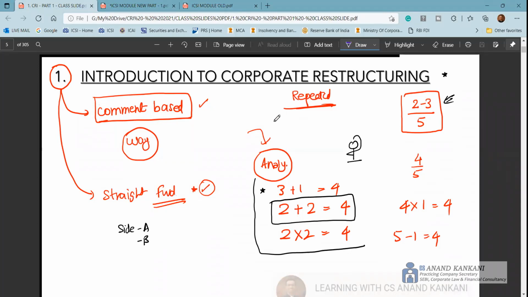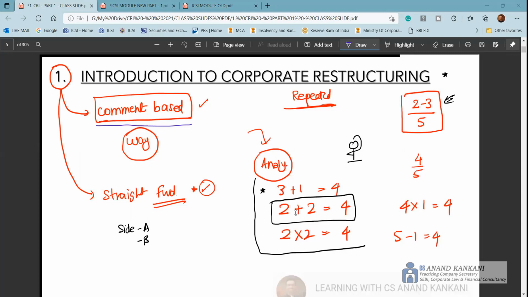So here, when I say introduction to corporate restructuring, the most common question which you get from here is why corporate restructuring is there. And most of the questions that we have covered in the PYQ are again comment based: the need for corporate restructuring, types of corporate restructuring, rationale for corporate restructuring. So you get a straightforward question there. Be very careful that when you write the answer for these questions, you have to write your answer in points, and also include as many points as you can in the answer.